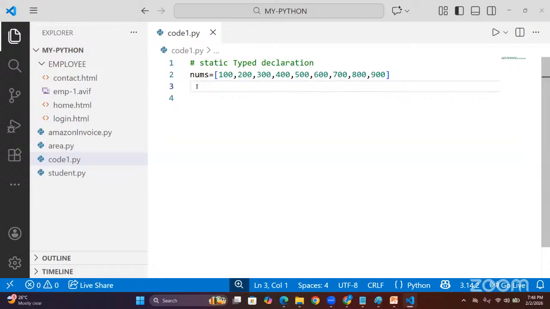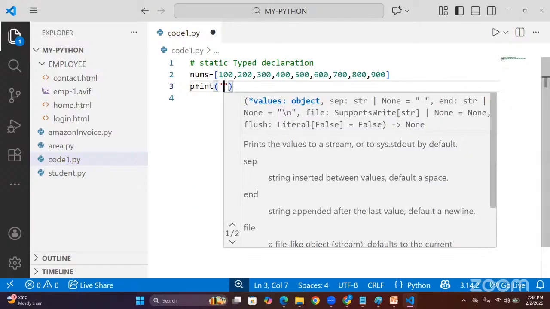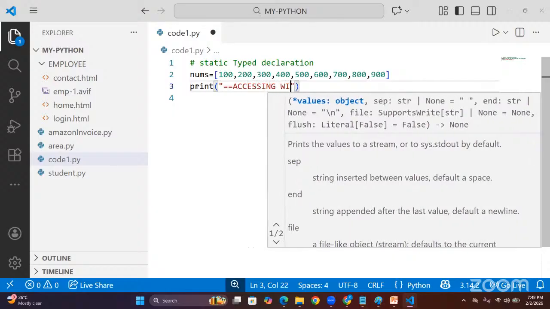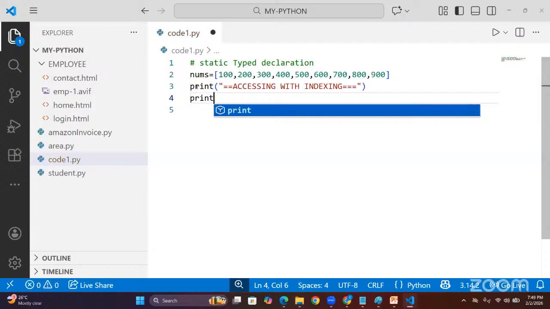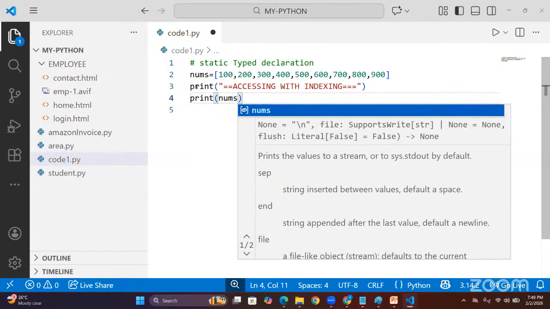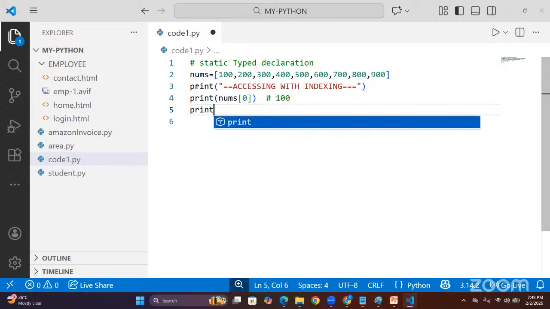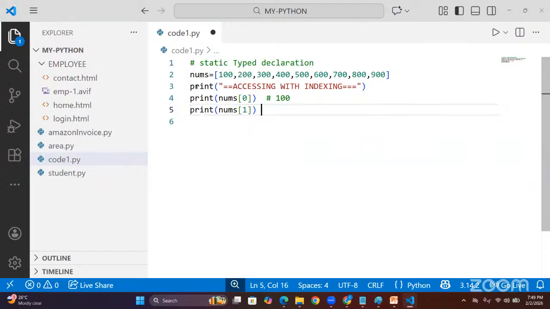Now I want to access. Suppose I want to print the 100 value with indexing. Accessing with the indexing, guys. Like this I give. Now, print, what is my object name? nums of 0 I gave. When you give nums of 0, it prints the 100 value. Now I am giving print nums of 1, sir. Now it prints the 200 value.